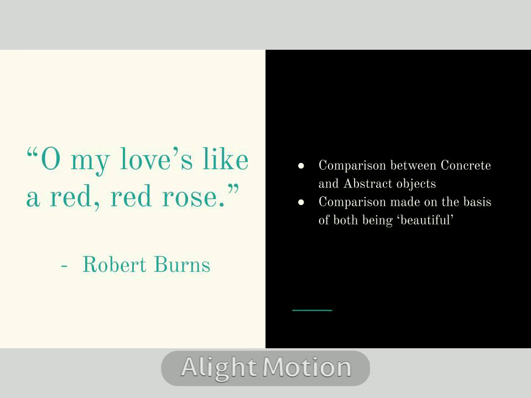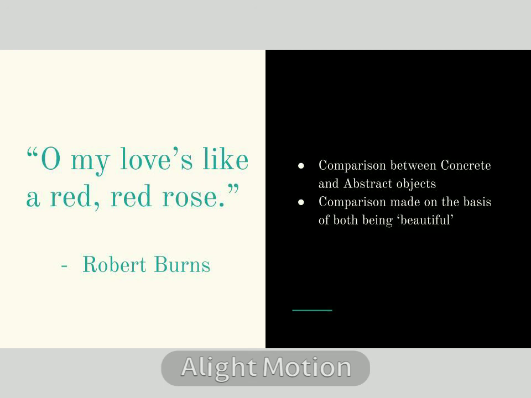A red rose is a physical object, whereas love is an abstract idea, right? You can touch or smell a rose, you can see it, but you cannot experience love in such a manner. You cannot touch a love. You know what it is, but you cannot see it or you cannot smell it. It's an abstract concept.